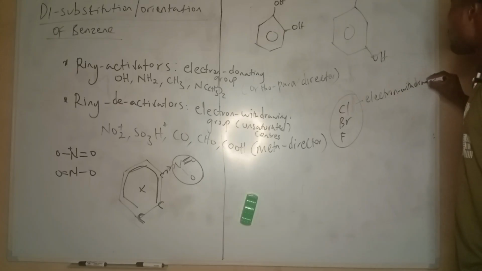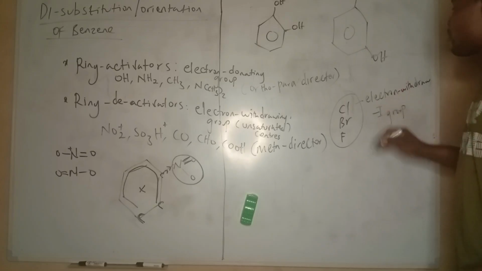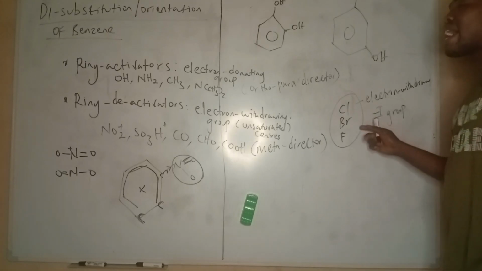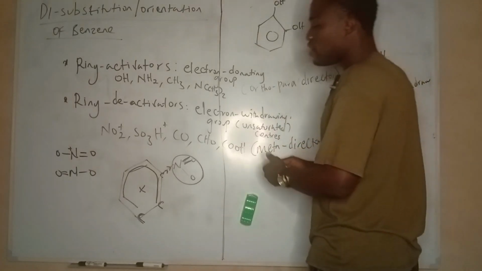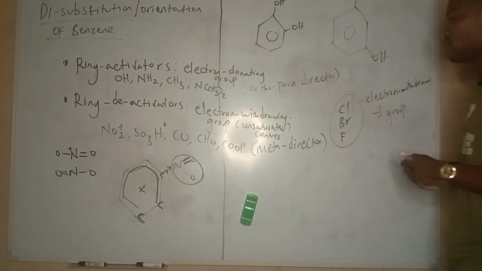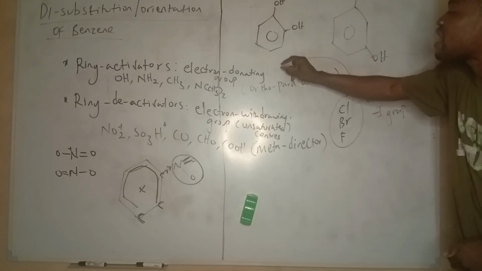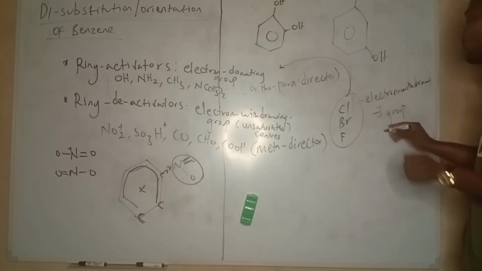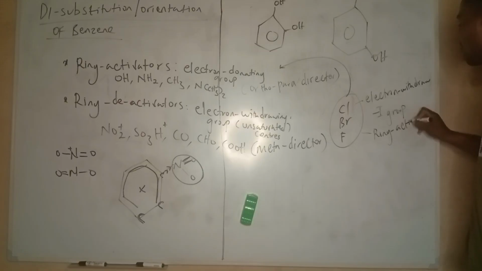We call them minus I groups. So these minus I groups are supposed to normally deactivate the benzene ring, but somehow they behave like ring activators. Though they are electron withdrawing groups, they are also ring activators.